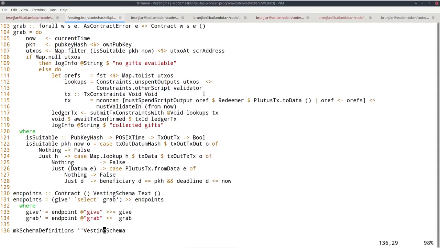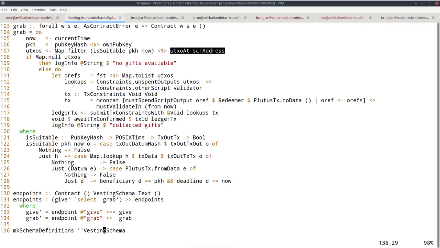Now for the grab, that's a bit more involved because there can be many UTXOs at this vesting address, and some of them might not be suitable for me, either because I am not the beneficiary or because the deadline has not yet passed. So I grab the current time, I look up my own public key and compute its hash. And then I look at all UTXOs sitting at the script address, but I filter those. And the filter is defined here.